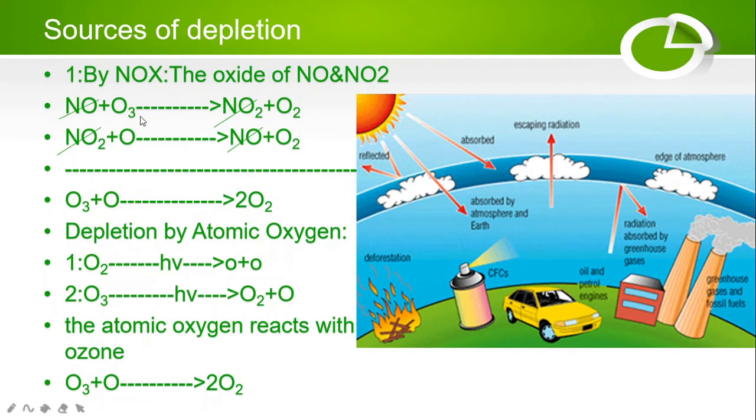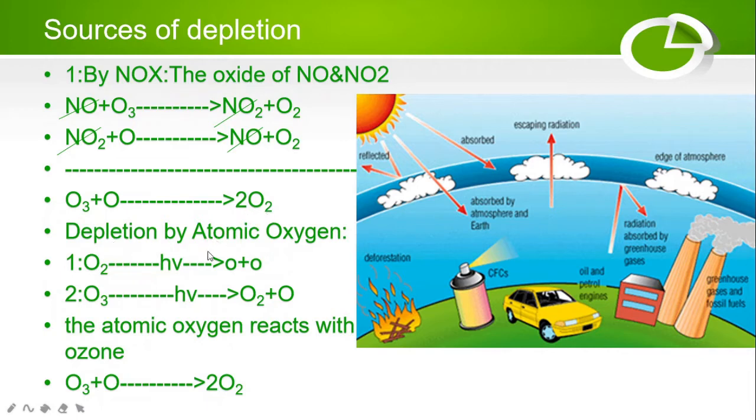Sources of depletion are NOx, the compounds of nitrogen oxides, which are nitrous oxide or nitrogen dioxide. When they react with ozone, it gets converted to nitrogen dioxide and oxygen is generated. This oxygen then reacts with other atomic oxygen. So overall the nitrogen oxides are regenerated, and the overall reaction is that ozone reacts with nascent or atomic oxygen and forms two oxygen molecules.